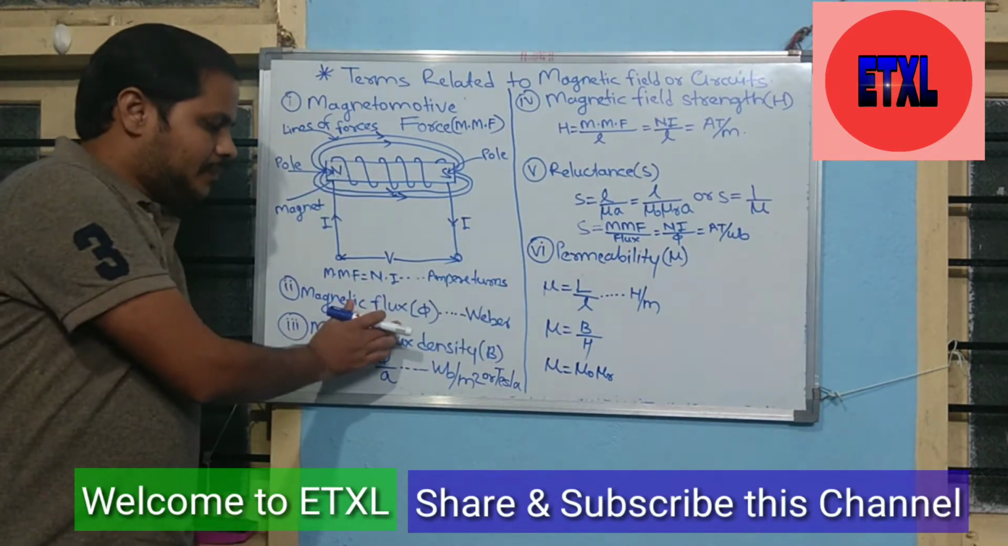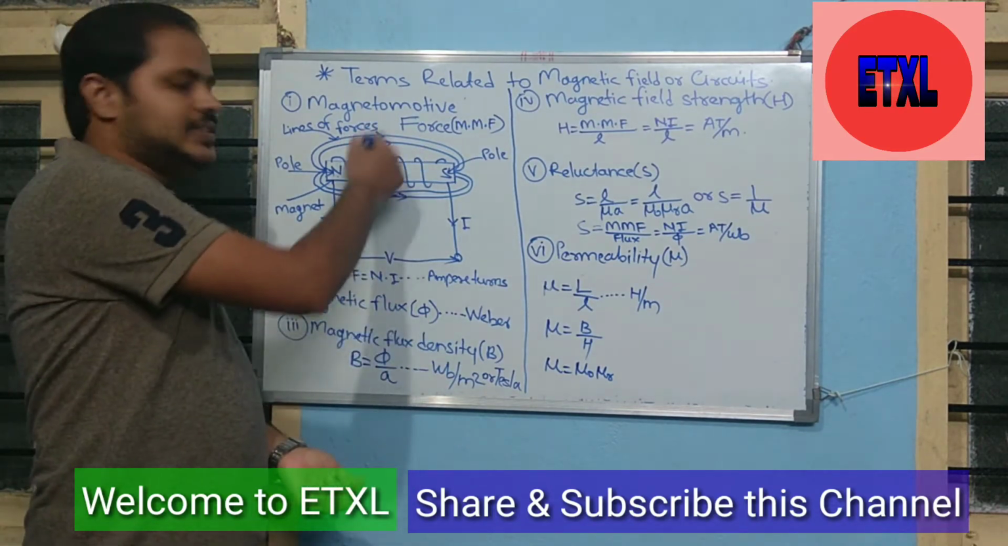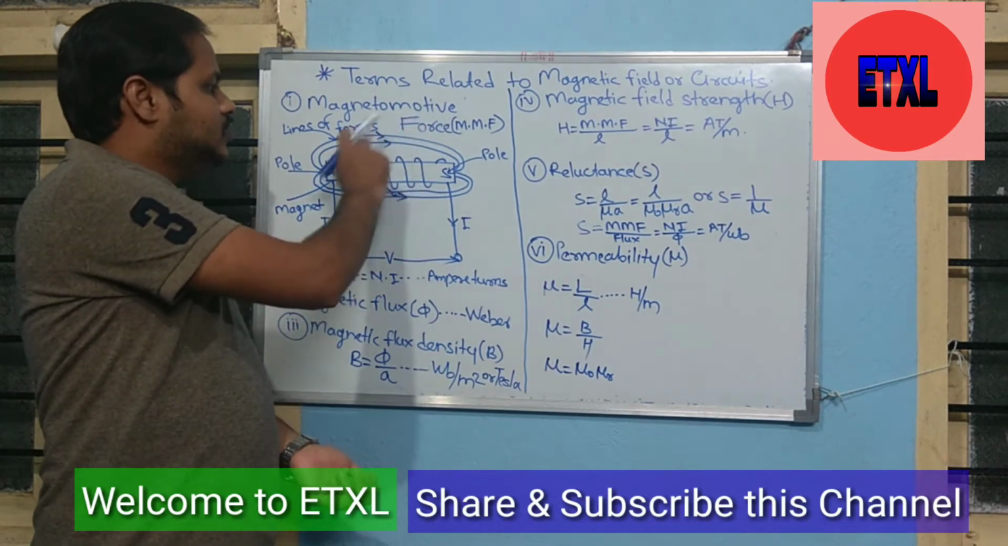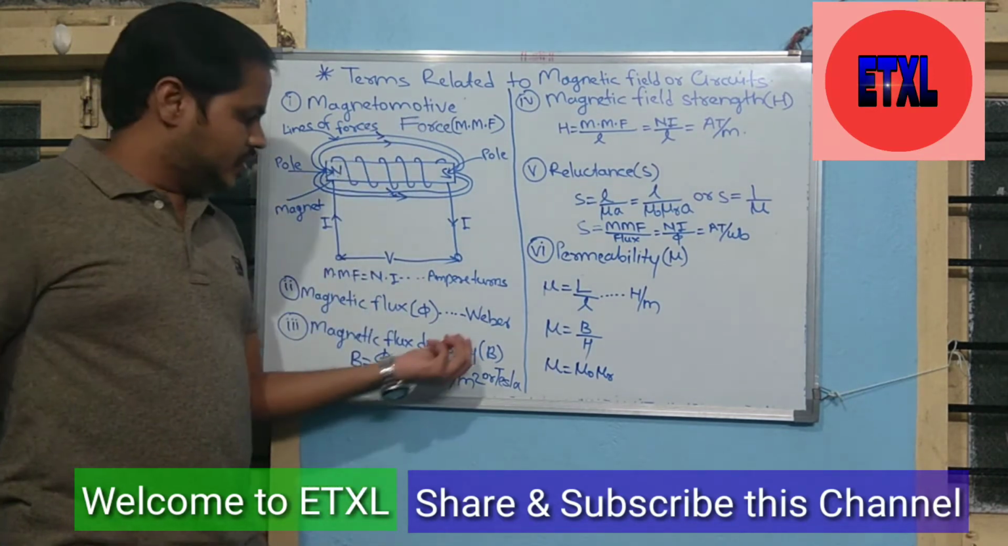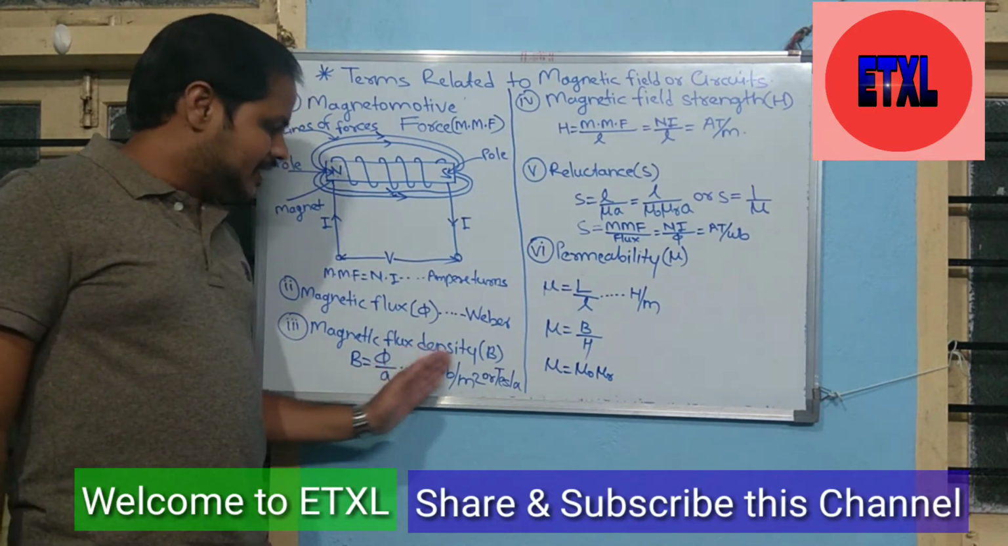Okay, what is magnetic flux? What is the definition of magnetic flux? The lines of force in the magnetic field are called the magnetic flux. Unit is Weber.